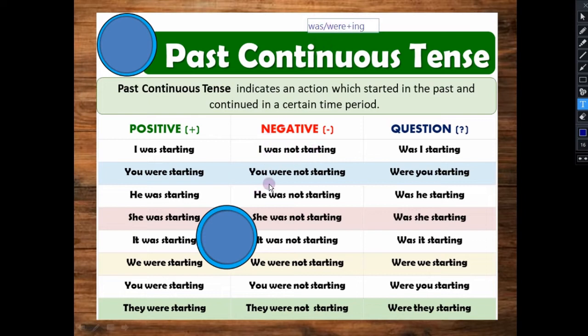I was not, you were not, he was not, she was not, it was not, we were not, you were not, and they were not starting. Understood? For the interrogative, simple, put the helping verb in front of the sentence. Was I starting? Were you starting? Was he starting? Was she starting? Okay, so simple, understood? Past continuous.